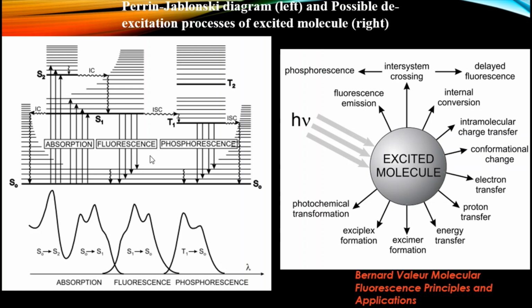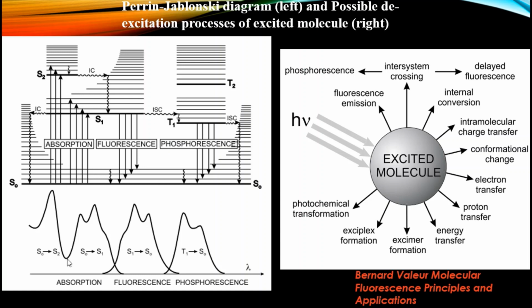The basic difference is that fluorescence occurs from the S1 electronic state to the S0 electronic state, and phosphorescence occurs from the T1 electronic state to the S0 electronic state. The fluorescence lifetime is of the order of 10 to the power minus 9 second, the nanosecond time scale, and phosphorescence occurs in the microsecond to millisecond time scale.